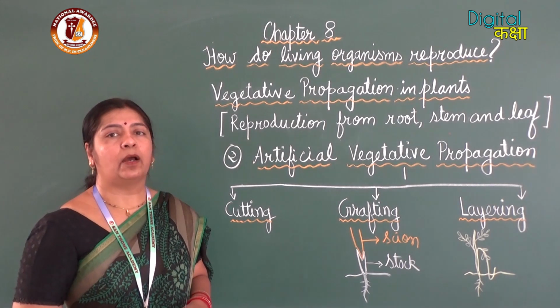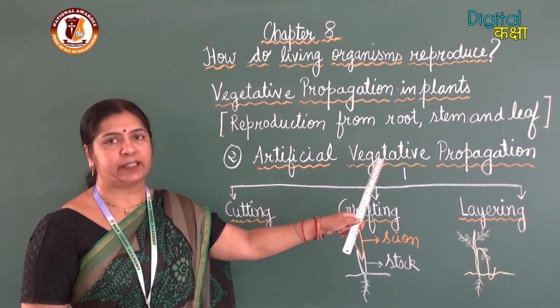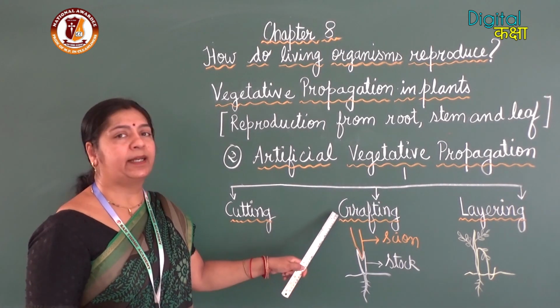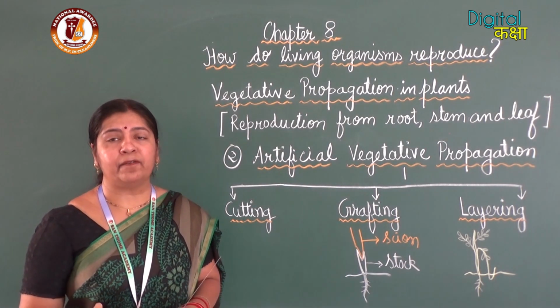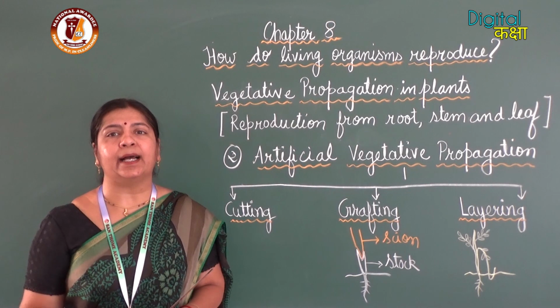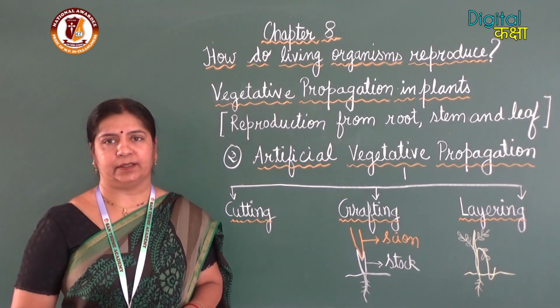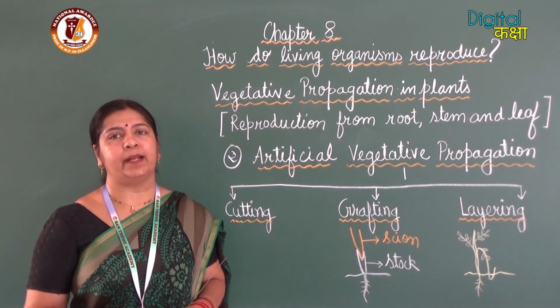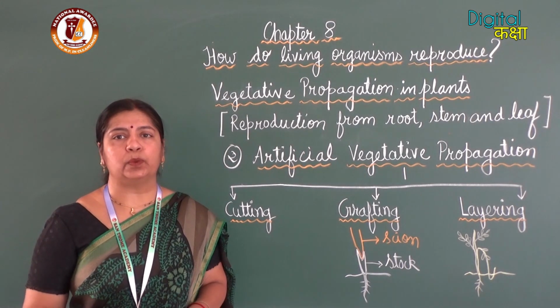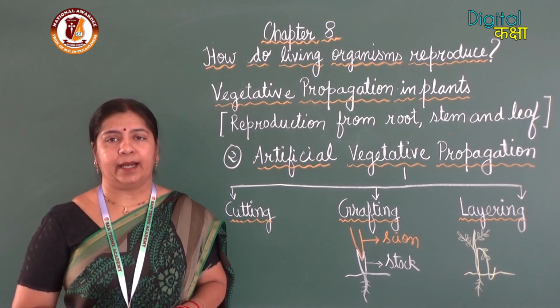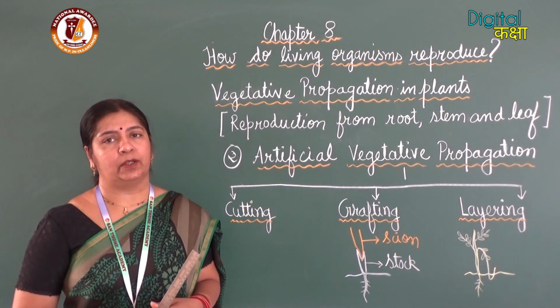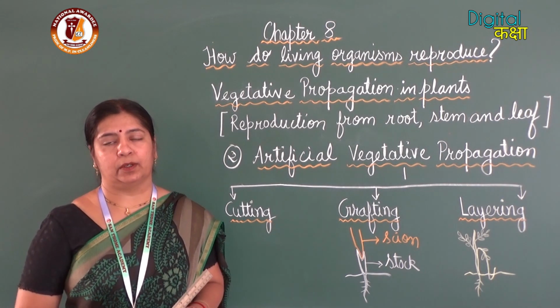The second method of artificial vegetative propagation is grafting. Grafting is a method where we can get a desired variety of a plant. For example, in my garden there is one rose plant with red roses and another plant with white roses.